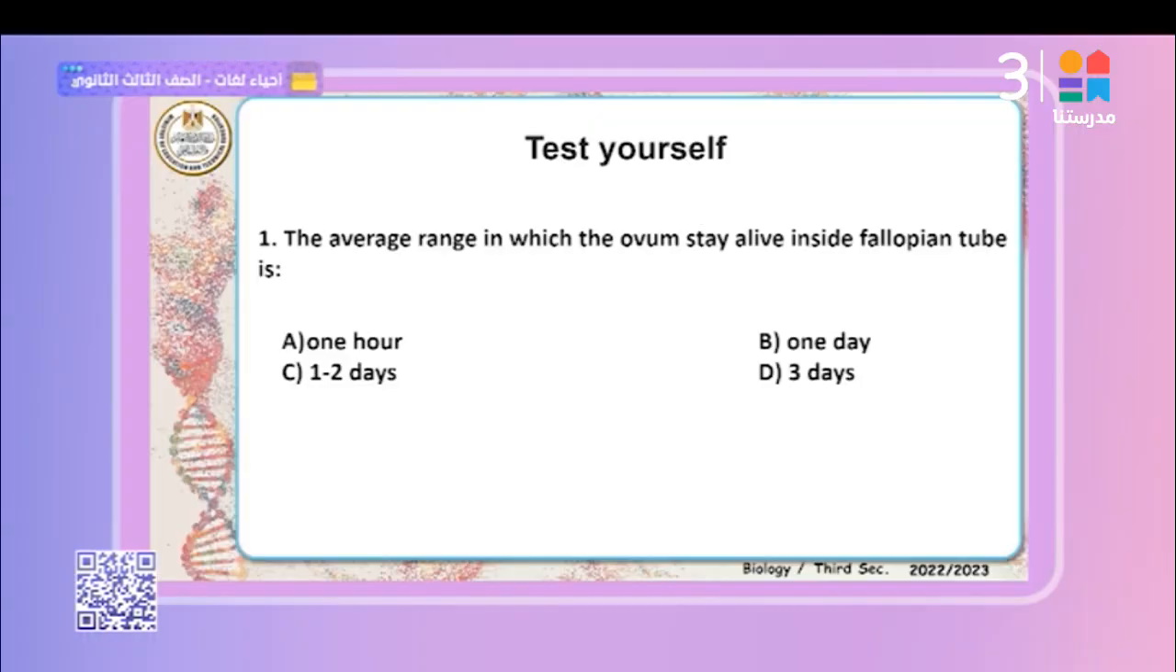We can summarize these lessons according to these questions. Test yourself, or choose the correct answers. Follow me, please. Number 1: the average time in which the ovum stays alive inside the fallopian tubes. Ovum, 1 to 2 days. Sperm, 2 to 3 days. So the best answer is 1 to 2 days.